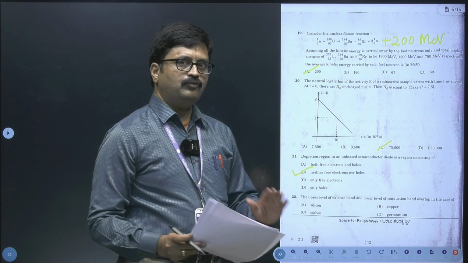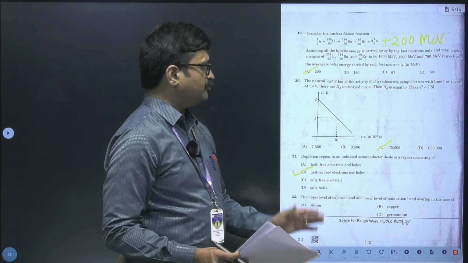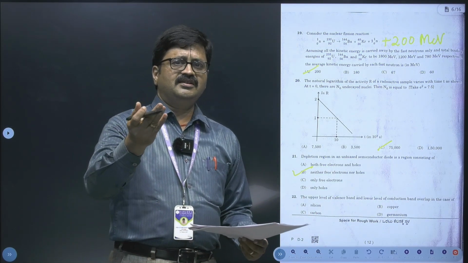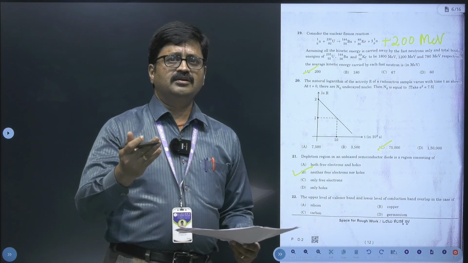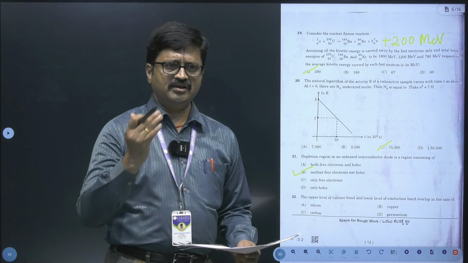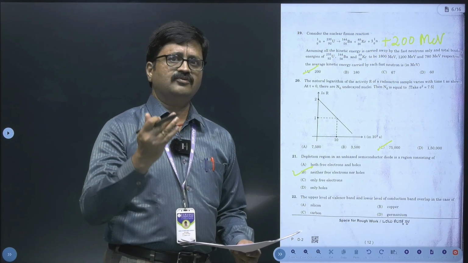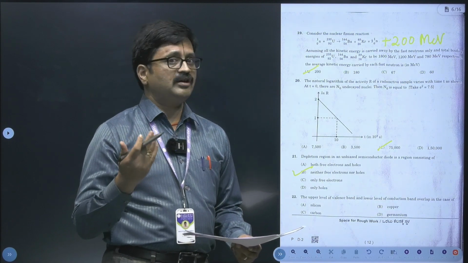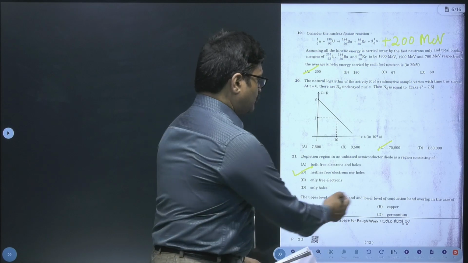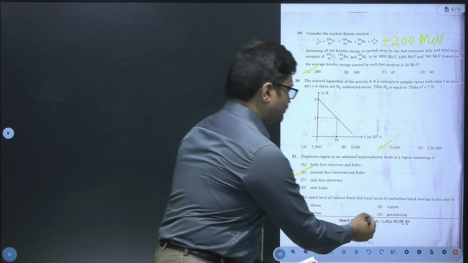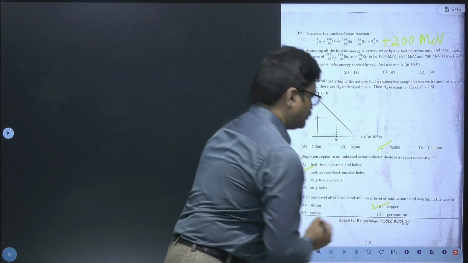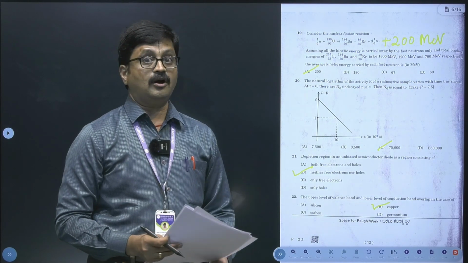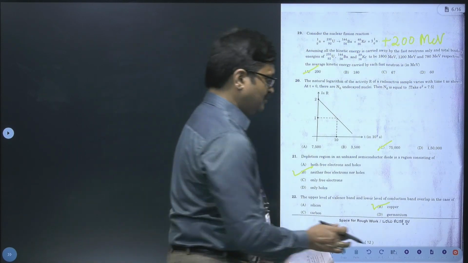Upper level of valence band and lower level of conduction band overlap in case of... Obviously it's an NCERT straightforward band theory based question. Here we already know that in case of conductors we have overlapping of conduction band and valence band. So very clearly out of these four options, which one is the conductor? Copper is a conductor, so definitely metallic conductor, so hence we can pick option B as our right choice.